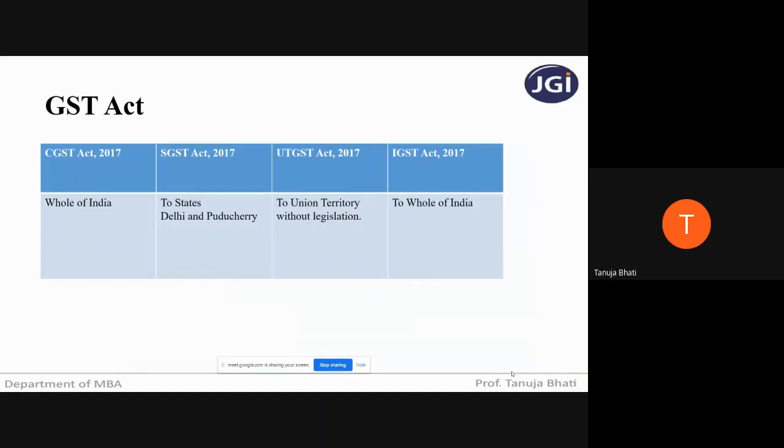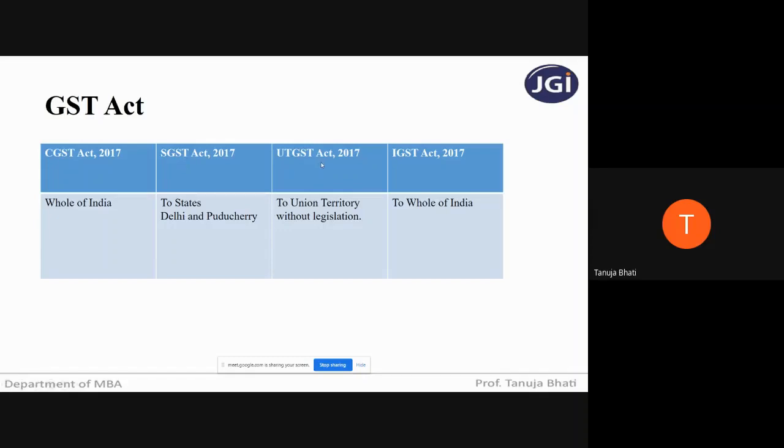So in yesterday's class, we saw that there are different components of GST, including CGST, SGST, UTGST, and IGST. Yesterday I already explained that CGST and SGST will be applicable when there is intra-state sale of goods or services. Intra-state means within the state. So if there is any sale within the state, we apply CGST and SGST. Similarly, if any sale is taking place within the union territory.